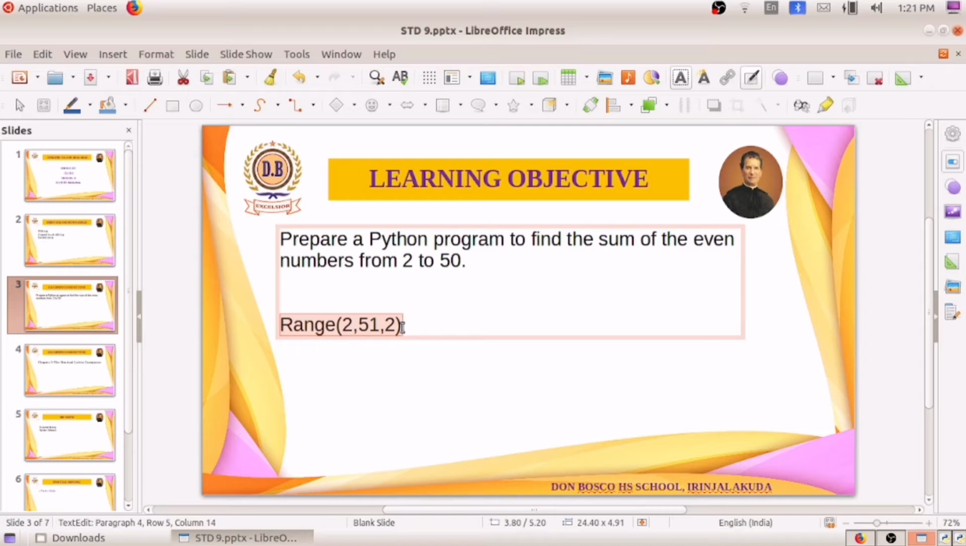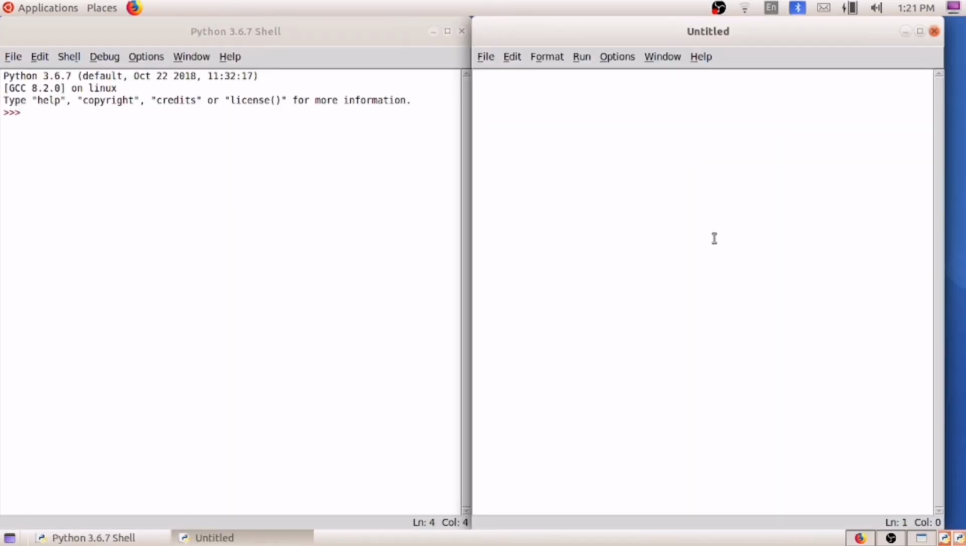So instead of writing this repeatedly, we can put this in the for loop. Am I right? We know that instead of writing these instructions repeatedly, we can put them in the for loop. So how can we write that? I am writing for, taking the variable i, in range of 2, 51, 2.